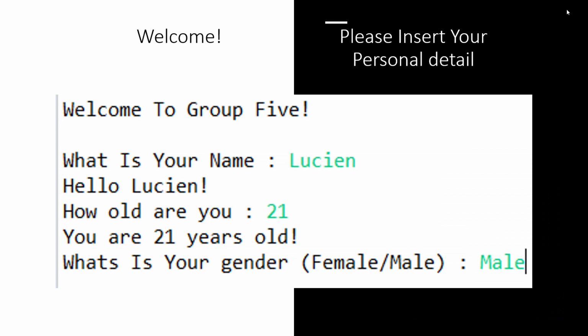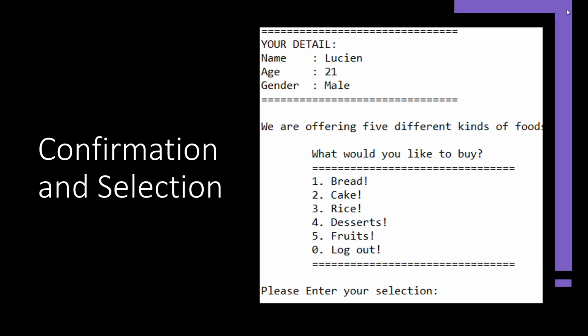First and foremost, when the system is started, it will welcome the user and he or she will need to enter their common personal details including name, age, and gender. Then, the system will print out the entered details again for confirmation. The list of foodstuff provided in the Various Foodstuff Selling System will also be shown.